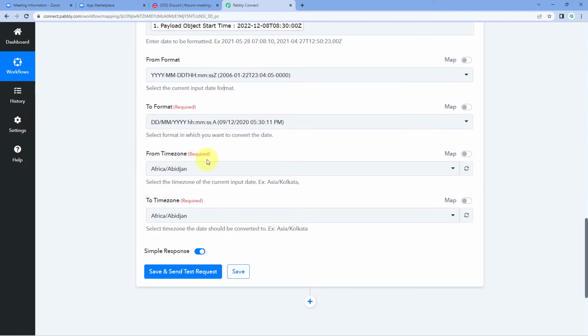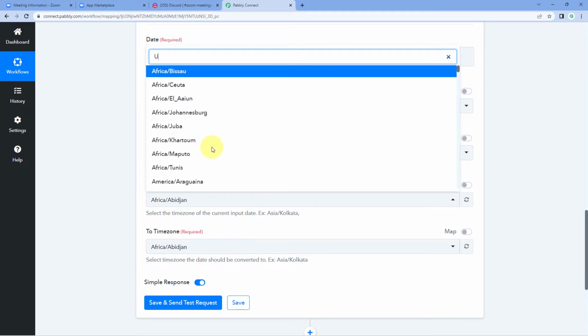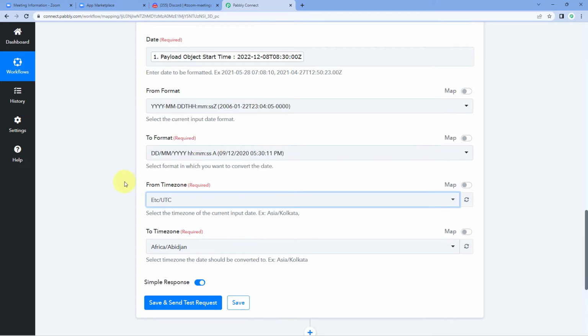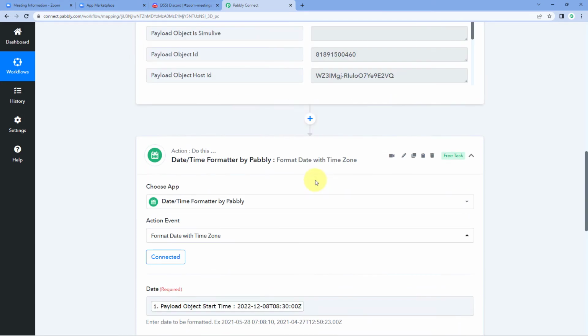Then it is asking us from time zone. So as I told you, the response which we get from Zoom, the date and time are present in UTC time zone. So here in from time zone, we are going to select UTC. And in to time zone, we have to change the time zone of this date and time into the Asia Kolkata time zone.